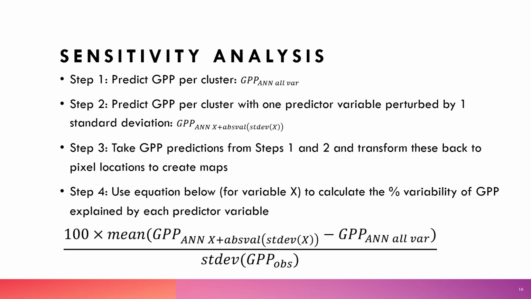And in step 4, we took those maps from step 3 and we used this equation here at the bottom to calculate the percent variability in GPP explained by the predictor variable that was perturbed in the models. We then repeated this process for all predictor variables in the artificial neural network and for all 10 Earth system models, giving us the percentage of variability in GPP explained by each predictor variable. Once we had that, by transforming these results back to their pixel locations, it allowed us to generate maps of the median sensitivities across the 10 CMIP-5 models.